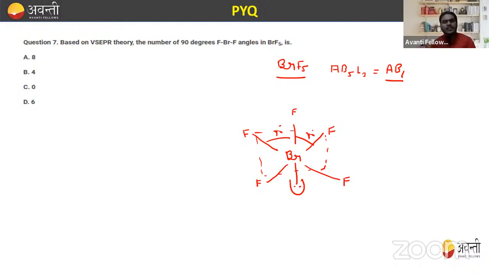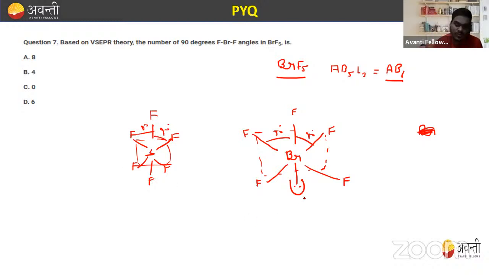Due to lone pair repulsion, the bond angles are lower than 90 degrees. If this lone pair were not present, as in the case of SF6, let me draw the structure of SF6. In this, there is no lone pair present, so all the bond angles are 90 degrees.